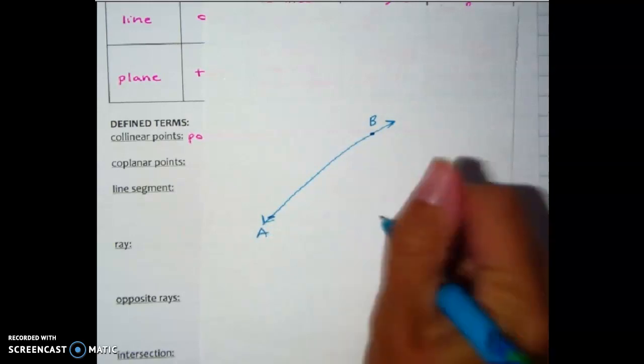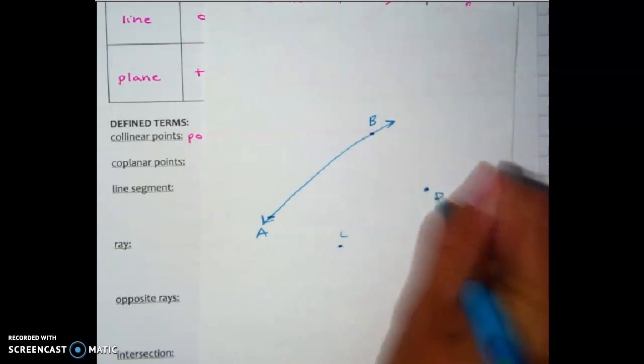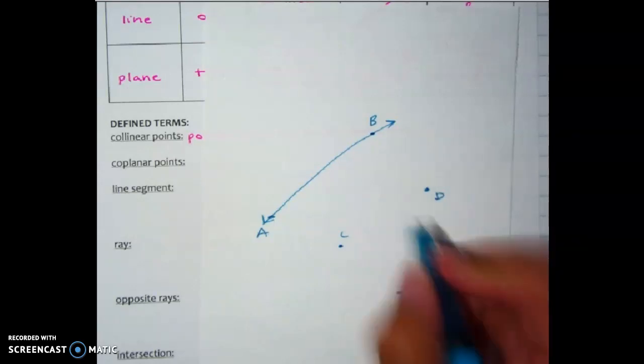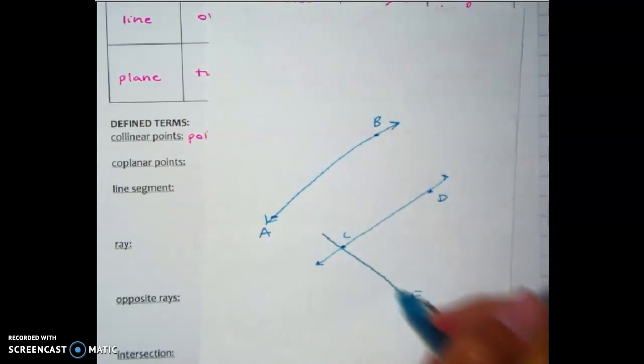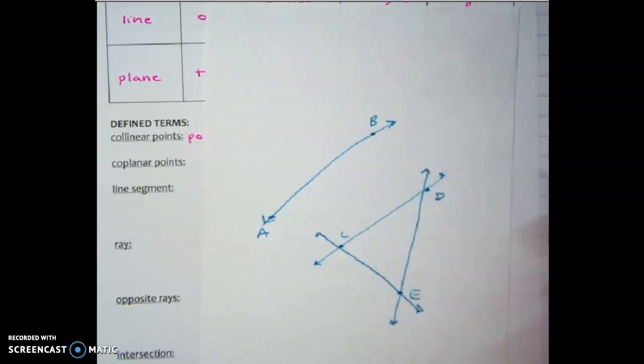Okay, then I ask, are points C, D, and E collinear? And the answer to those 3 would be no, because there is not a single line in the universe that could connect all 3. C and D are collinear, and C and E are collinear, and E and D are collinear. But are all 3 of them collinear? No.